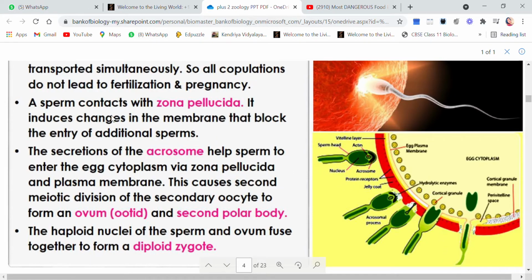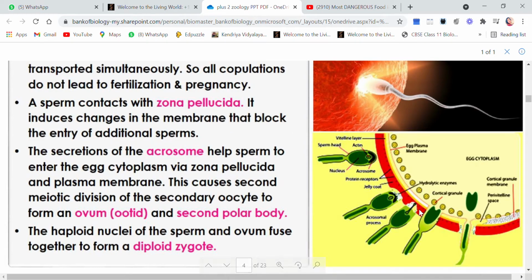When they come in contact with the zona pellucida, it induces changes in the membrane. As soon as the sperm comes in contact with the zona pellucida, this touching will induce a change in the membrane, and now the membrane will block the entry of additional sperms.